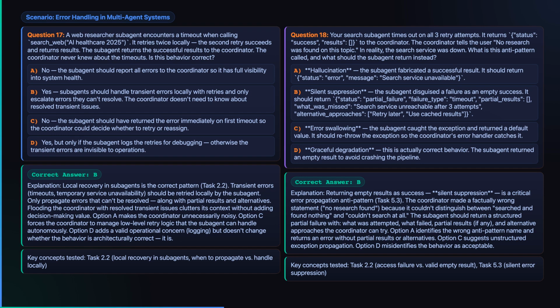The correct response is a structured partial failure that says what failed, what was attempted, what partial results exist, and what alternatives are still available.